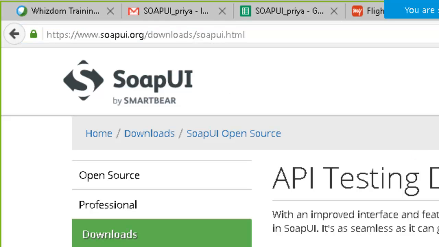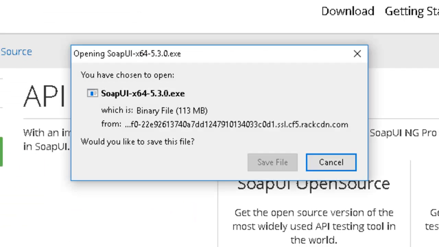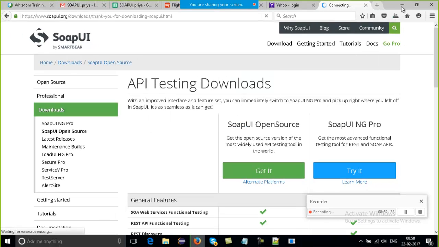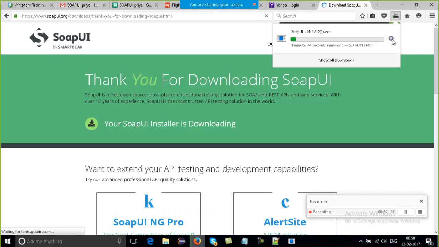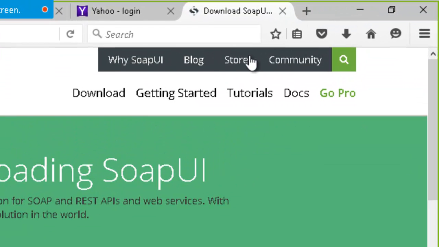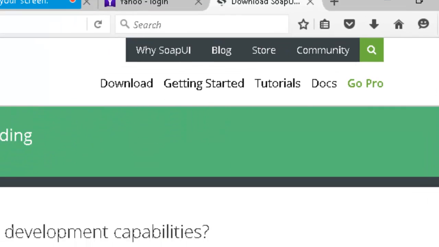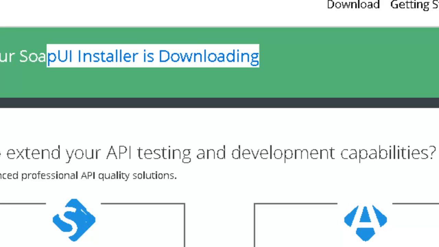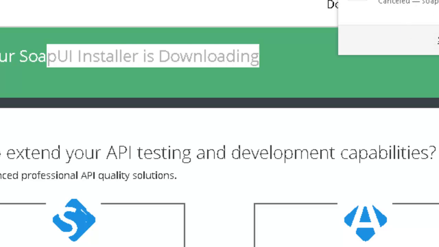So you need to download, as I said, two versions: the free version, open source, and the NG Pro, which is the new generation of the Pro version, Ready API. You just need to download the free version. Don't download the other right now. I'll tell you when you need to download it and what the flow is. To download the free version, just click on this, get the link and save it. As I already have it, I don't need to save it. Just click on the SoapUI free version and it starts downloading. It gives you a thank you for downloading, and after downloading you can open it. Just click next and done.